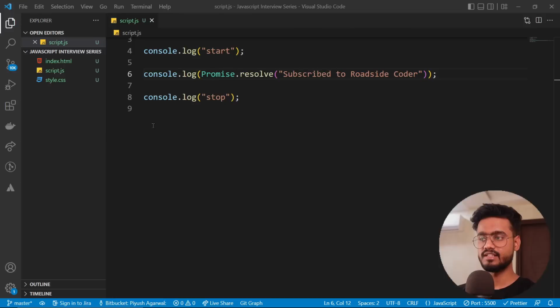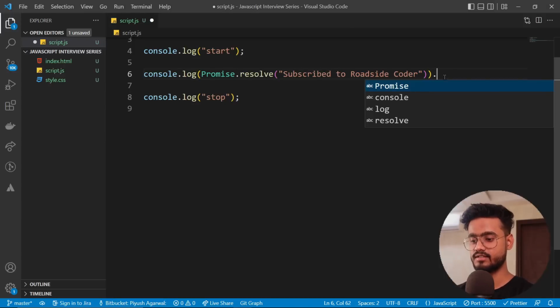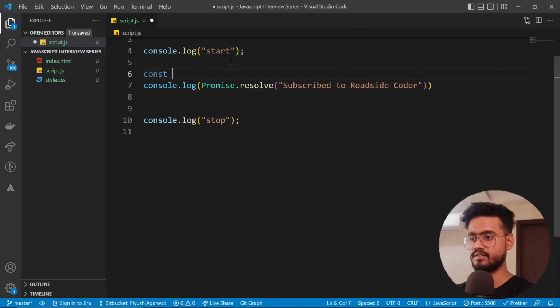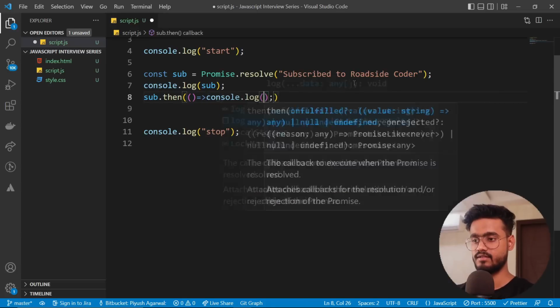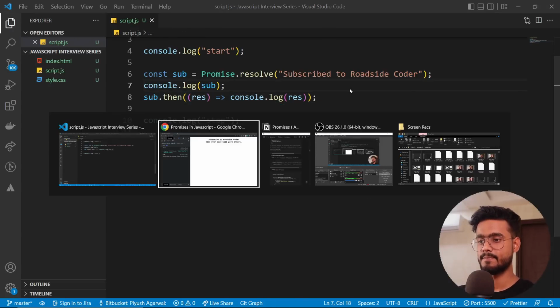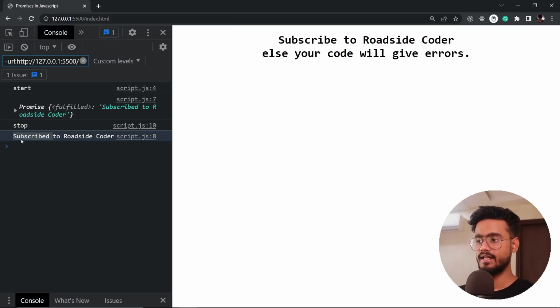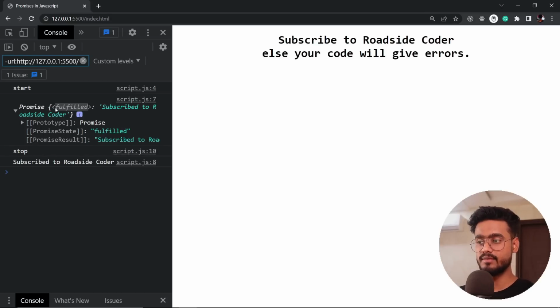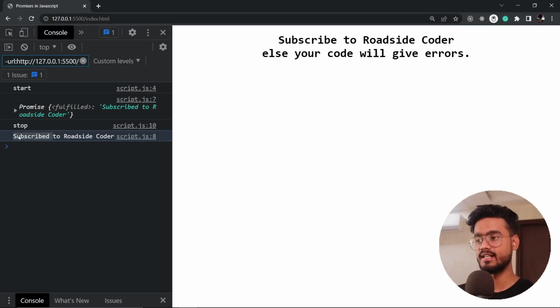And let's see if this is an asynchronous operation or not. So if I go on and say dot then, oh, not on this one. Let's take this inside of a variable. Let's see. So yeah, you see, it is still an asynchronous operation. We will instantly see the state of the promise at that particular moment, which was fulfilled, but we won't see the result until the whole synchronous code has been executed, and after that we will execute our asynchronous code.